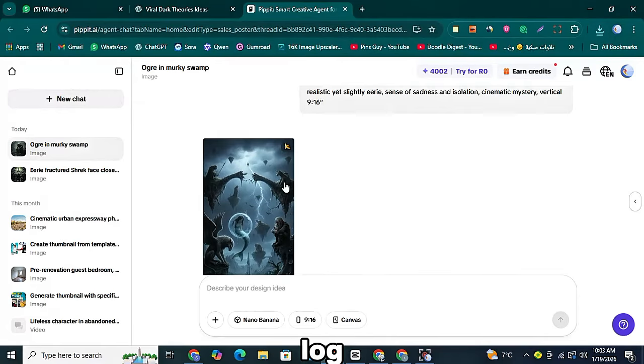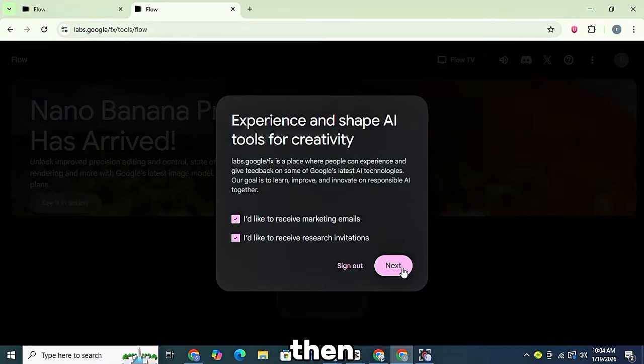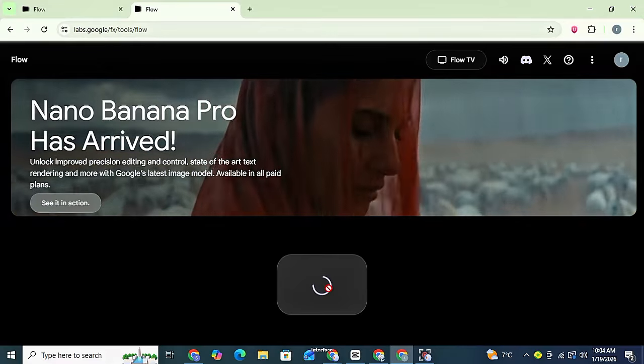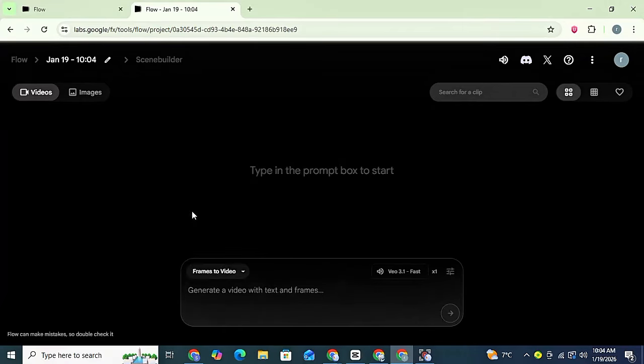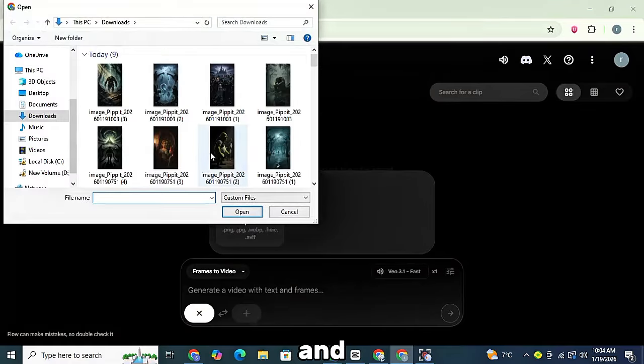First, sign up and log into Flow, where you will get 100 free credits. Click on Create with Flow, then select New Project. An interface will appear showing several options. Click on Text to Video, then select Frame to Video. Click the plus icon and upload your first image that you downloaded.